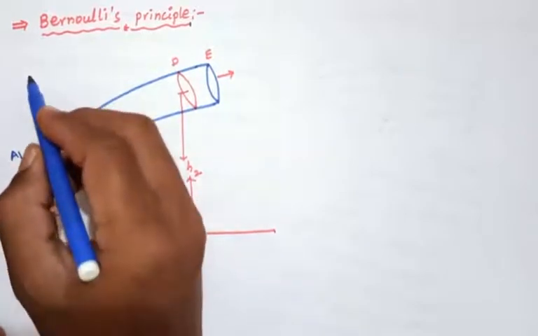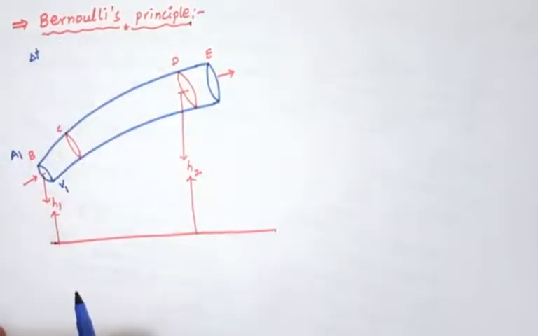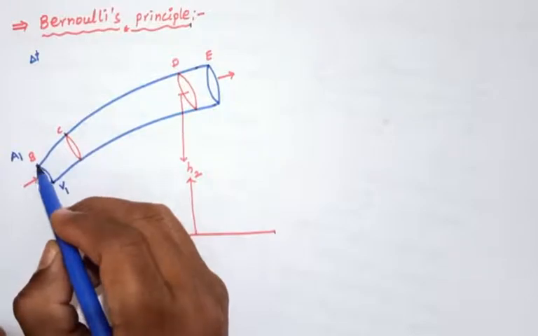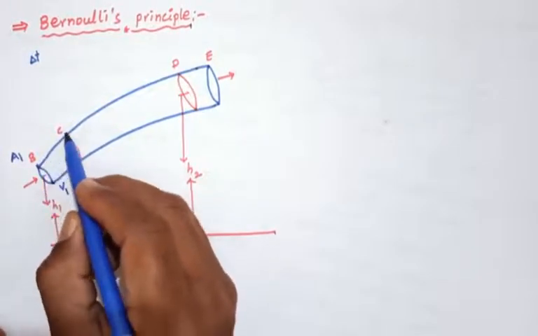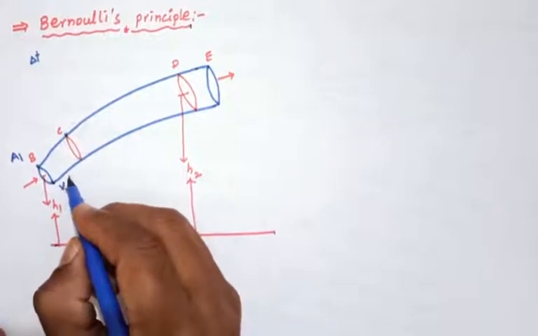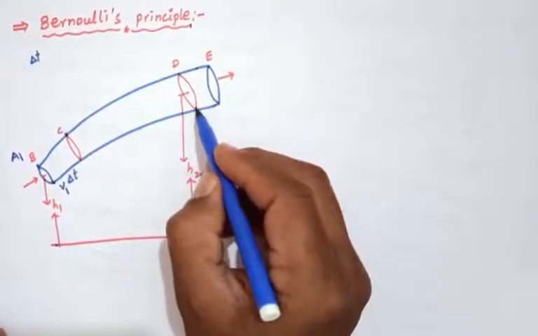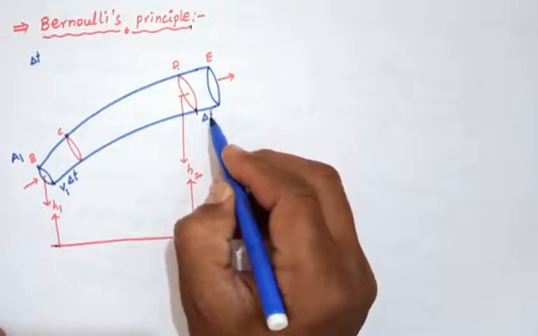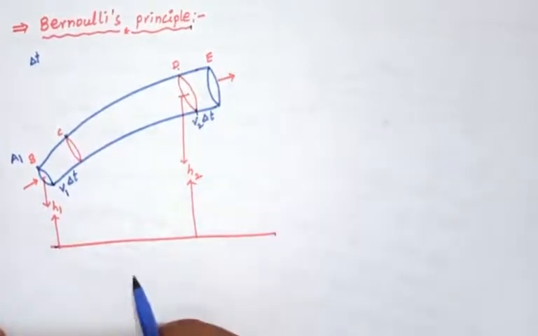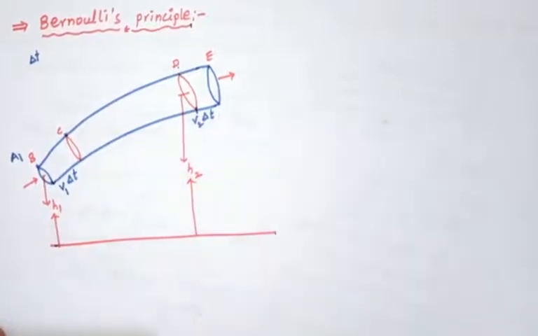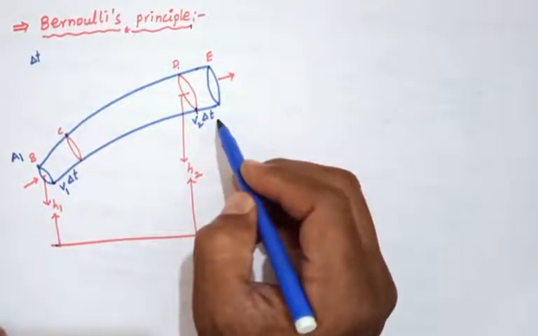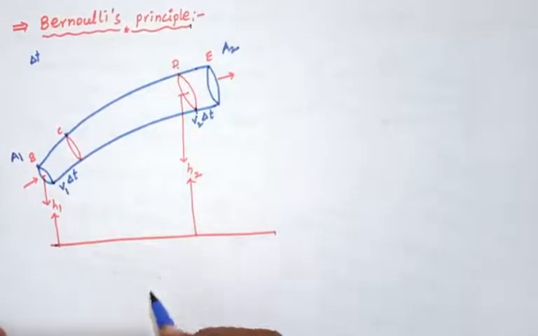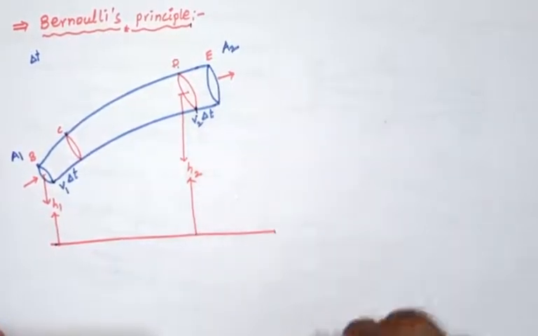Here, in a very small time, the fluid is displaced from B to C, a displacement of V1 into delta T. Similarly, it is displaced from D to E by V2 into delta T, so DE equals V2 into delta T. The area here becomes A2 and the velocity is V2.